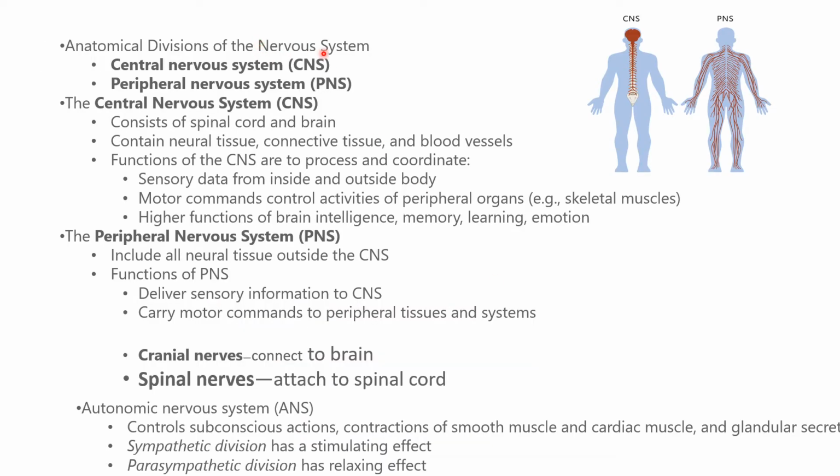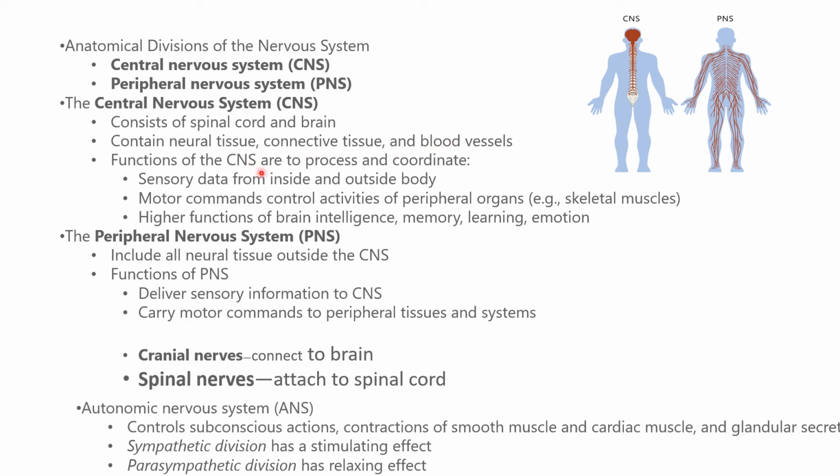Before studying the neuron, let's see how our nervous system is divided. It is divided into two. One is the central nervous system and second is the peripheral nervous system. The central nervous system contains the CNS, that is the brain and spinal cord. It also contains neural tissues, connective tissues, and blood vessels.